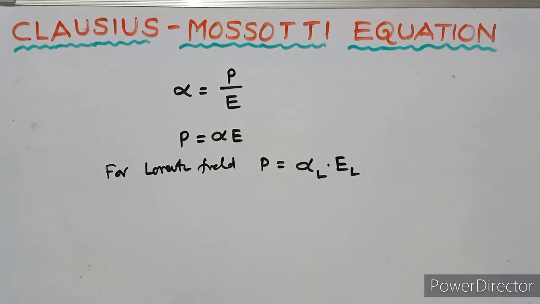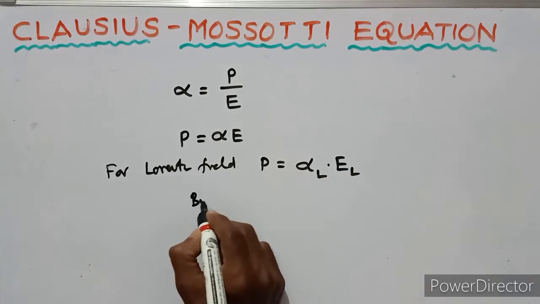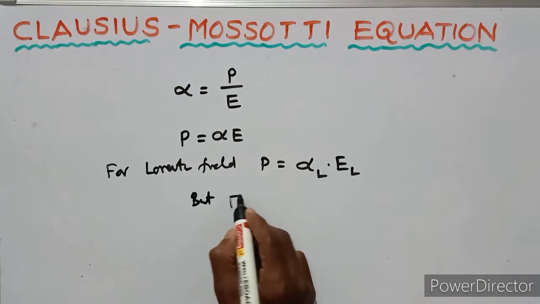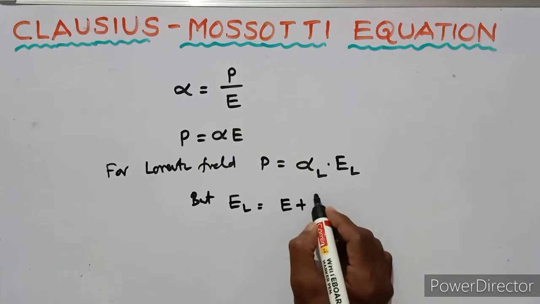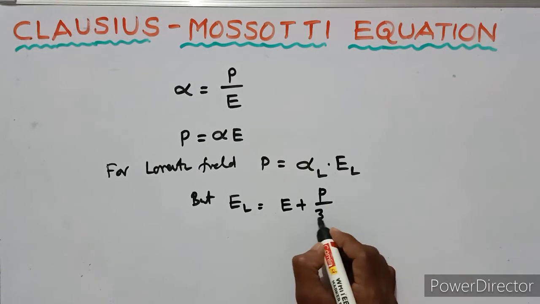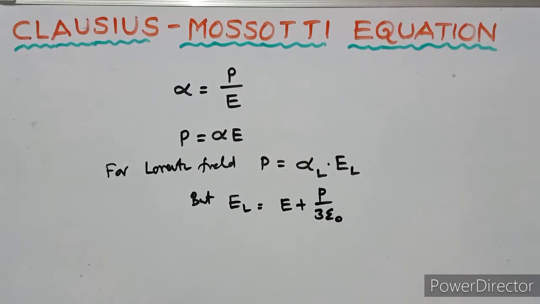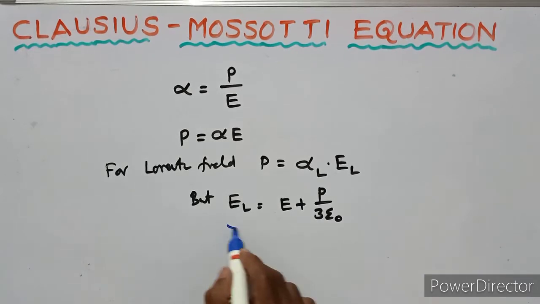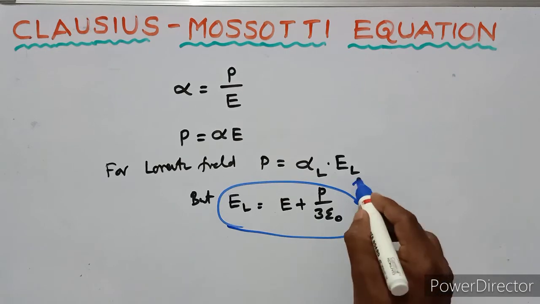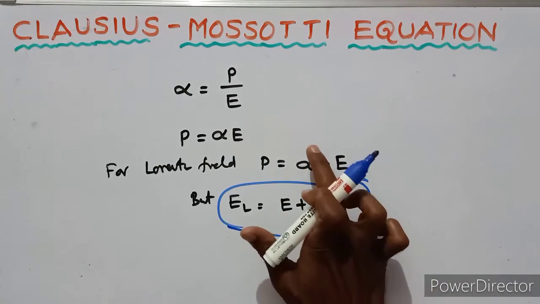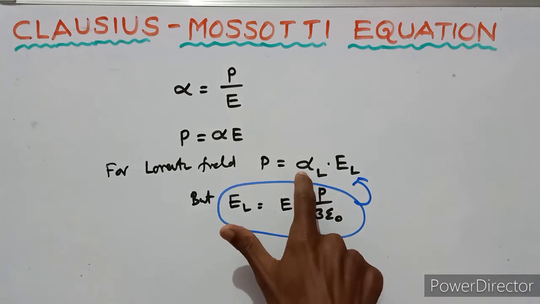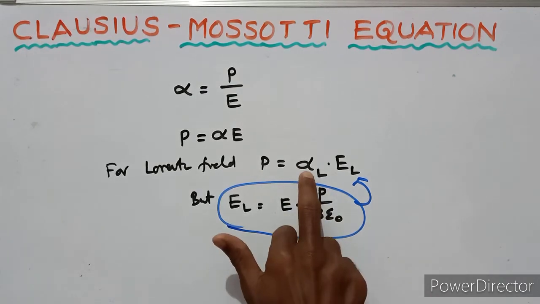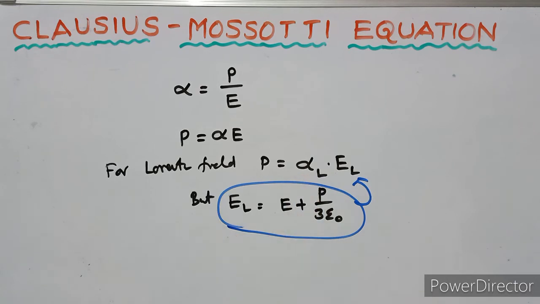This is the Lorentz electric field. But we know that the Lorentz electric field equals E plus P upon 3 epsilon naught. Here alpha L is the total polarizability due to the Lorentz field.